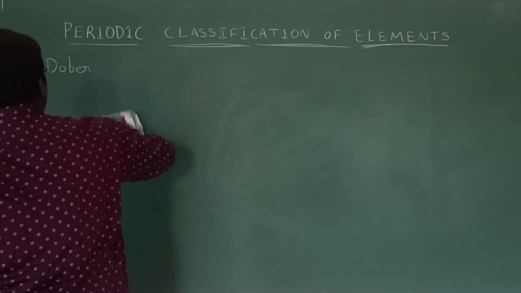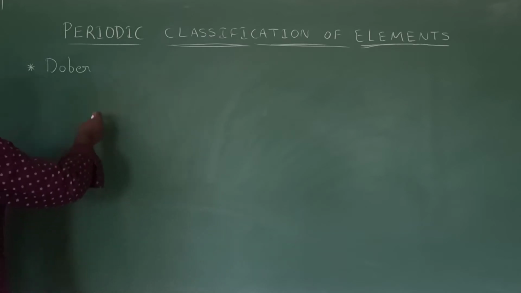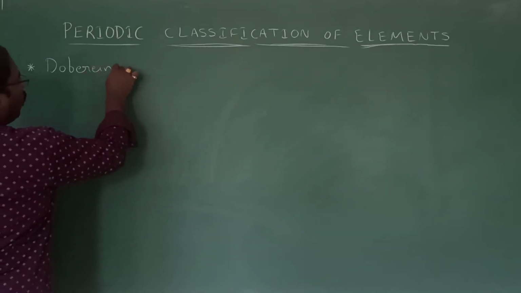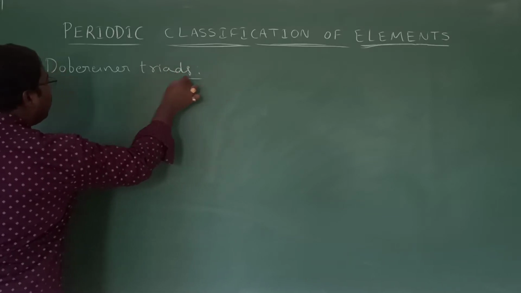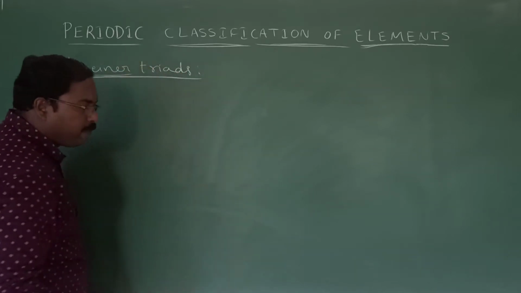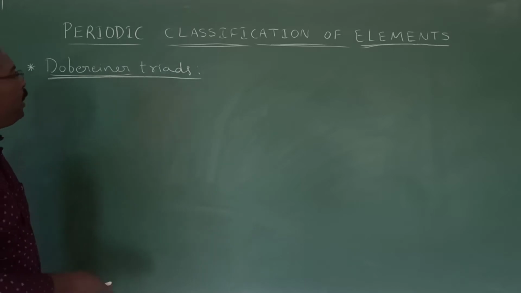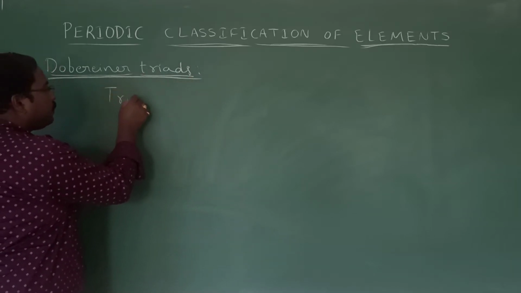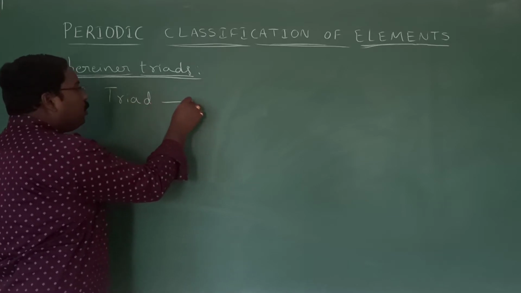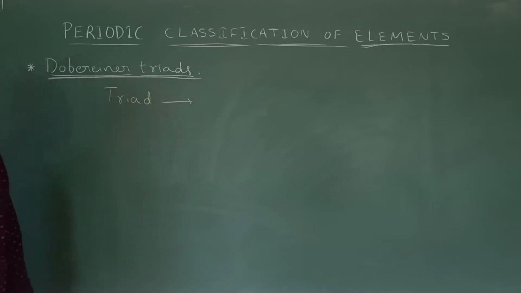The first periodic classification of elements was given by Dobereiner's triads. Dobereiner is the name of the scientist. Here we need to focus on the term triad. We need to know what is meant by triad.